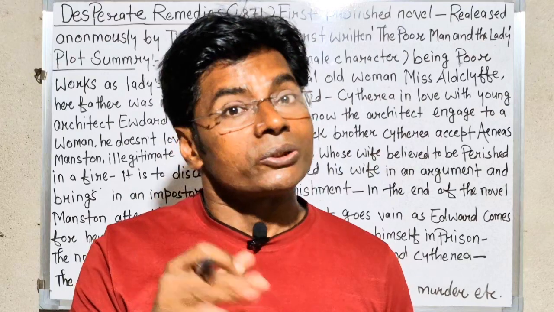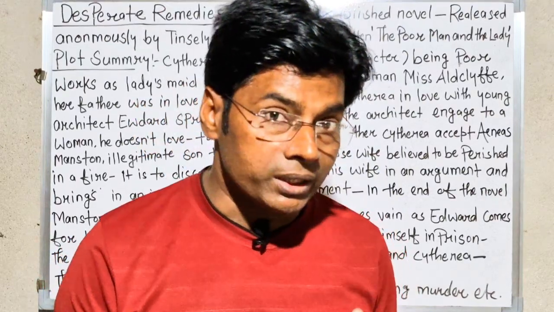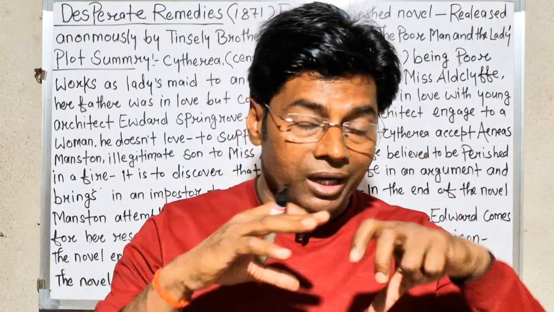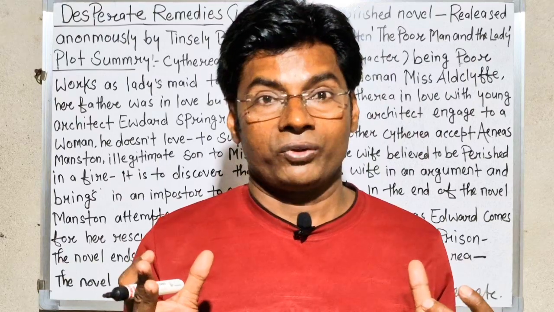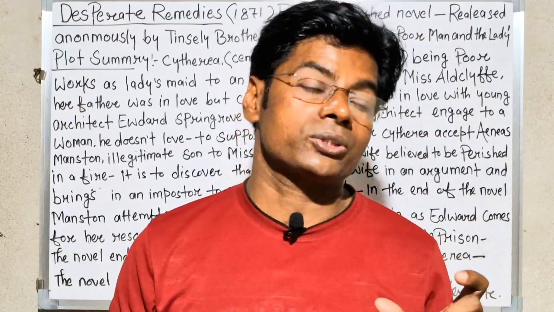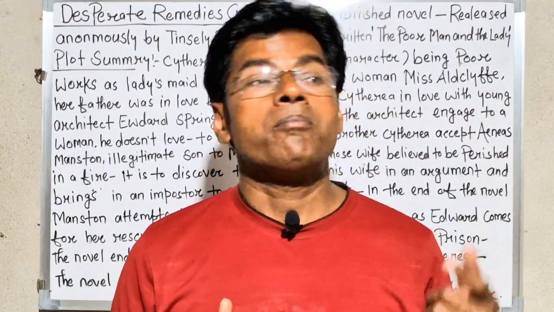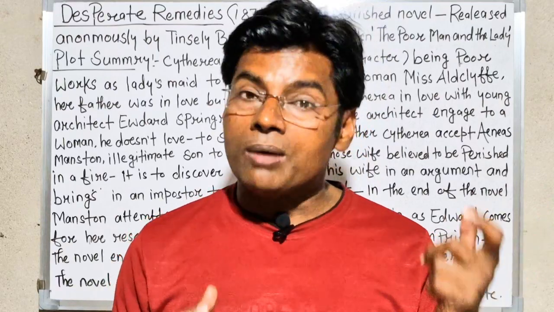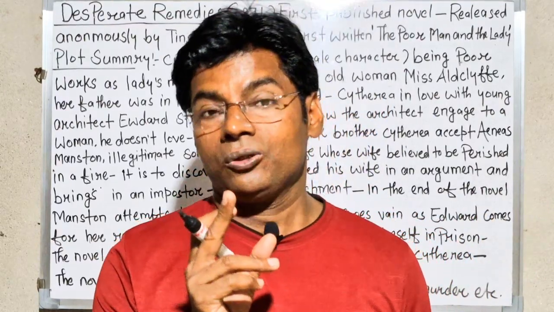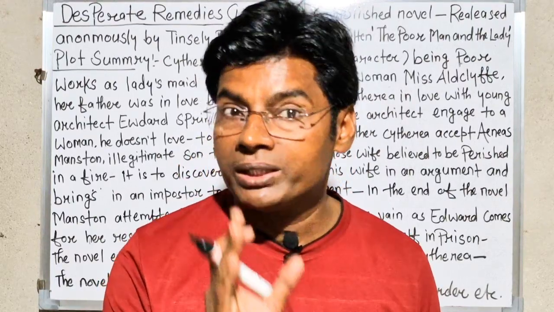And Cytherea, you can say that this old lady creates such a kind of situation that Cytherea has to say yes to marriage with the illegitimate son of this old abnormal lady, that is Manston.